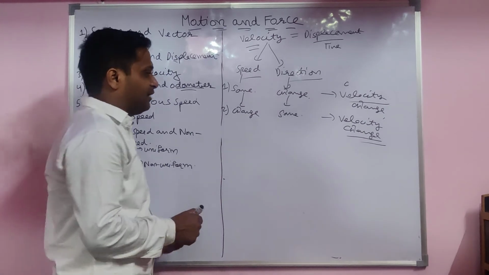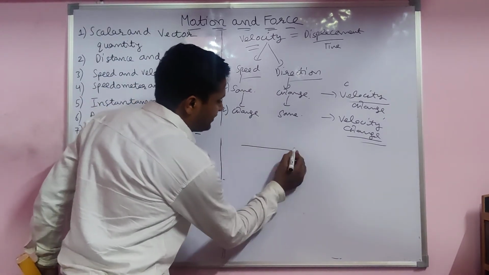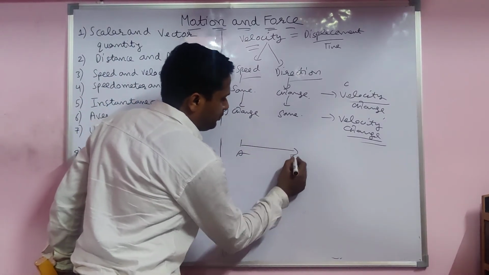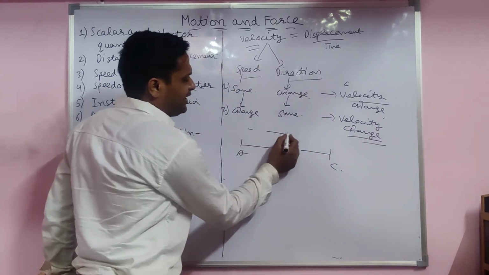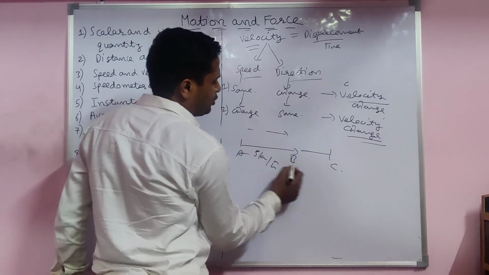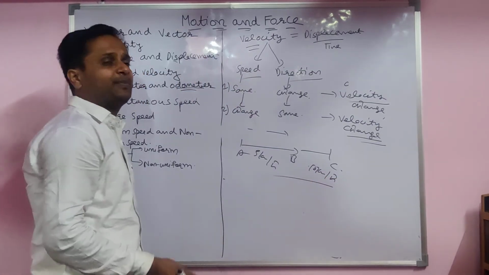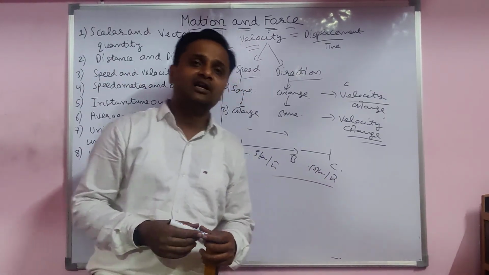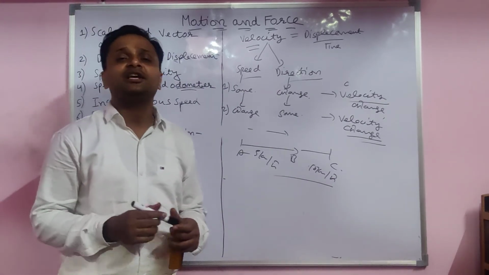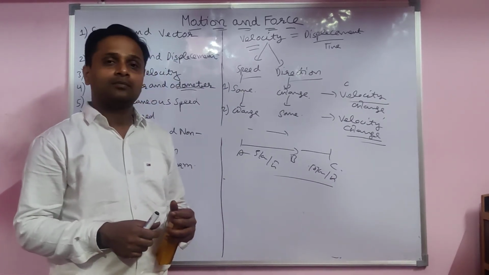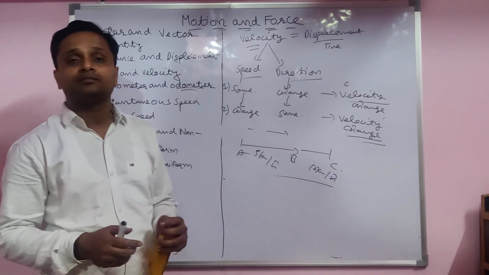Take the example first, when the speed changes, like when a body goes from A to B, B to C. Firstly 5 km per hour, then 10 km per hour. That time it is variable speed only, non-uniform. When a body covers unequal distance in an equal interval of time, variable velocity is there.